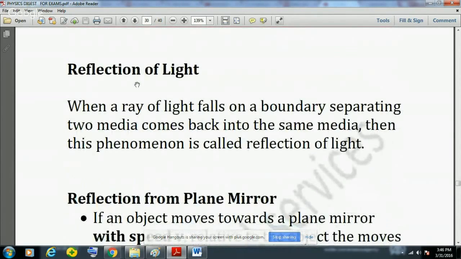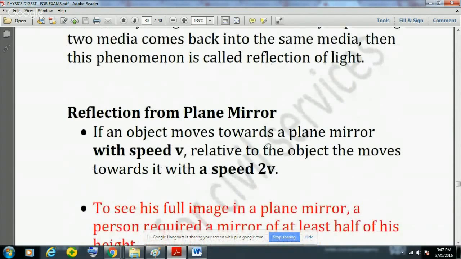Now, reflection of light means when a ray of light falls on a boundary separating two media and comes back into the same media, then this phenomenon is known as reflection of light.